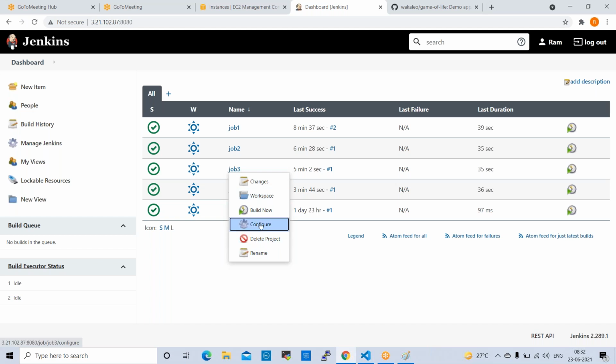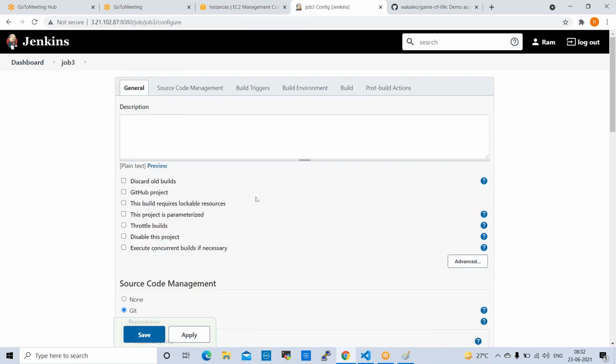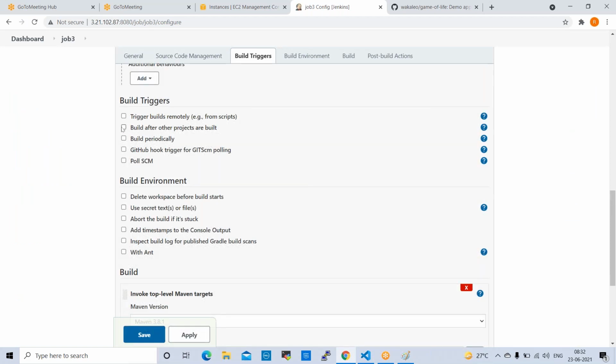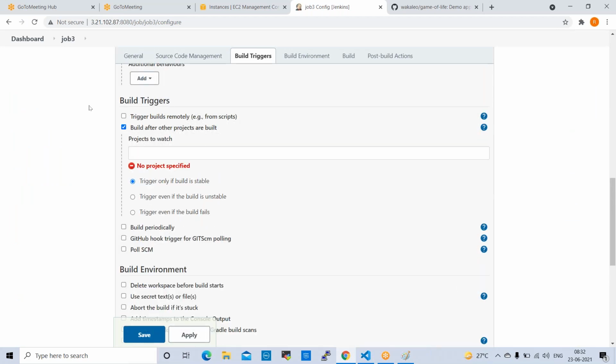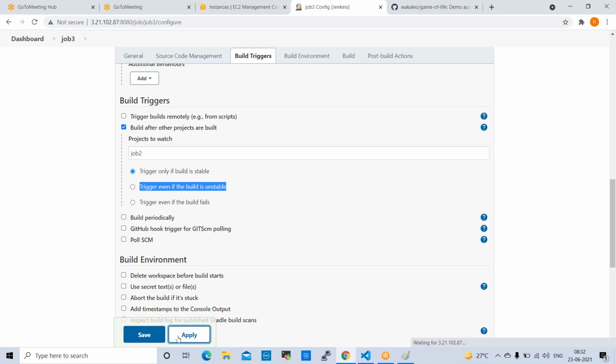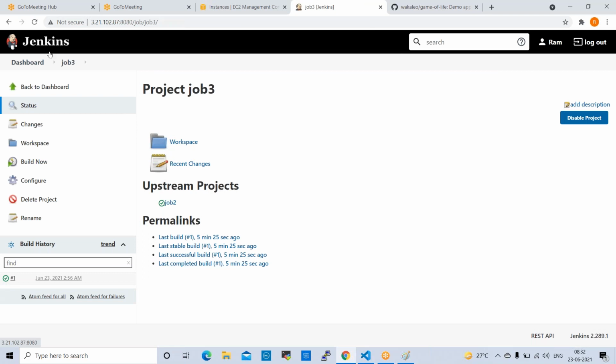Next one is job 3. Go to job 3 configure. Go to build triggers. Build after other projects are built. Now I'm configuring job 3. Job 3 will watch job 2, right? So trigger only if the build is stable. Apply, save.